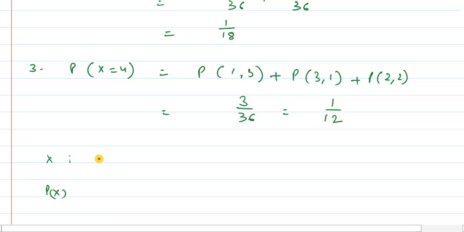X here we are having 2, 3, 4, 5, 6, 7, 8, 9, 10, 11, 12, and probabilities for these we have calculated 1 upon 36 for 2 as sum, 1 upon 18 for sum as 3, 1 upon 12 for sum as 4. Similarly, calculate probabilities for all these cases and complete the table, and you will find that sum of all these probabilities will be 1.